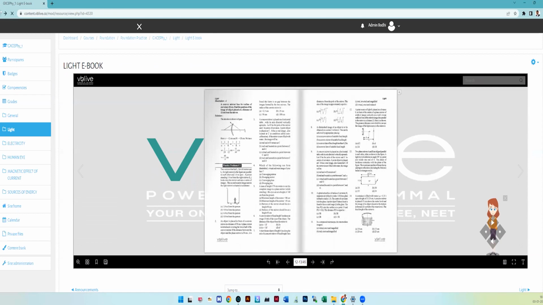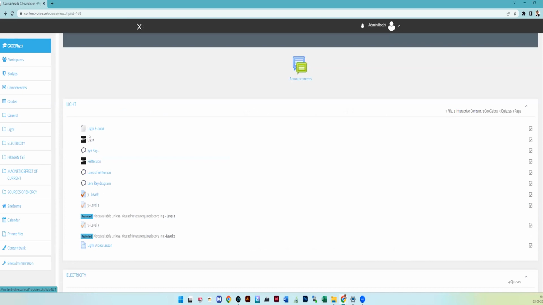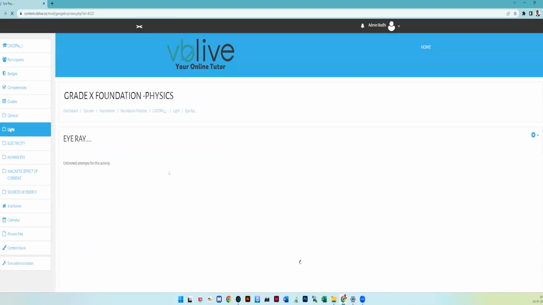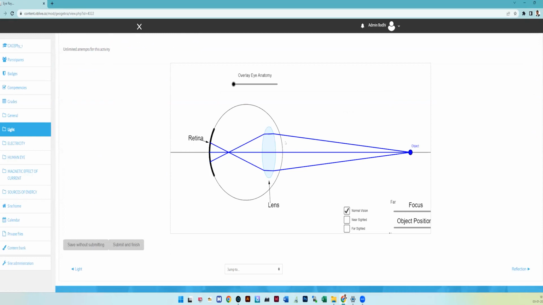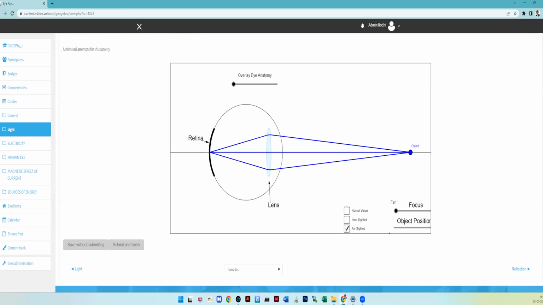And then they are also given lessons like, suppose, eye rays. Here you will be getting a simulation. In this, the child can learn how the different versions of eyesight are explained. For example, this is nearsighted, this is farsighted. Here they will be doing analysis. Suppose the object is moving closer, what will happen to the retina? This way, the child will understand the object position. They will understand the focal length and focus. Here we are changing the thickness of the lens.